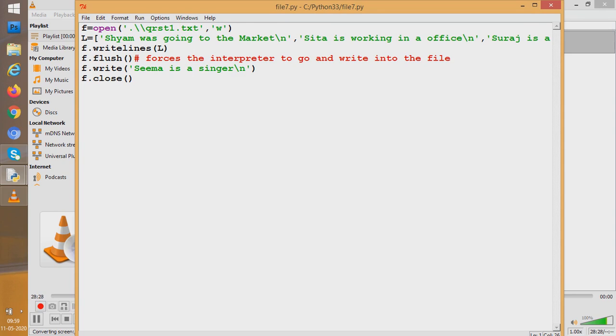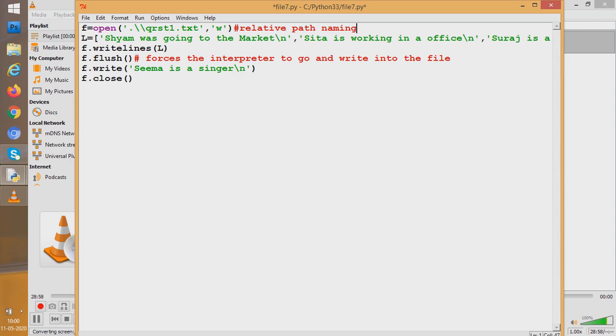When I gave E drive and then the file's name, it was absolute path name. And this is relative path naming conventions. Why relative? Because I am not giving the name of the current directory. I am using this dot symbol. So using the dot symbol, it is saved in the same place where the previous file was saved when you gave nothing. That is the default directory, the current working directory.